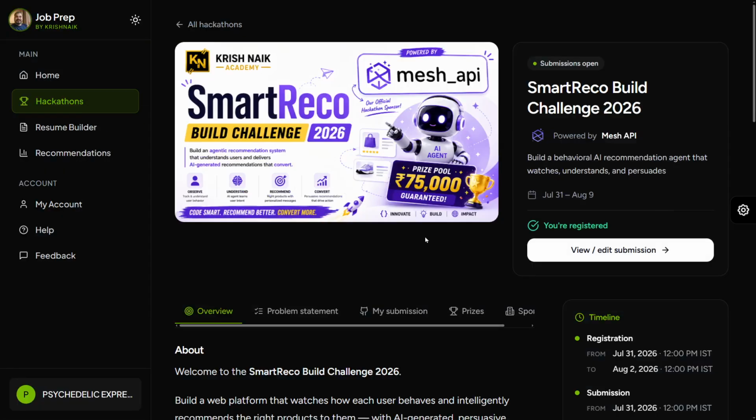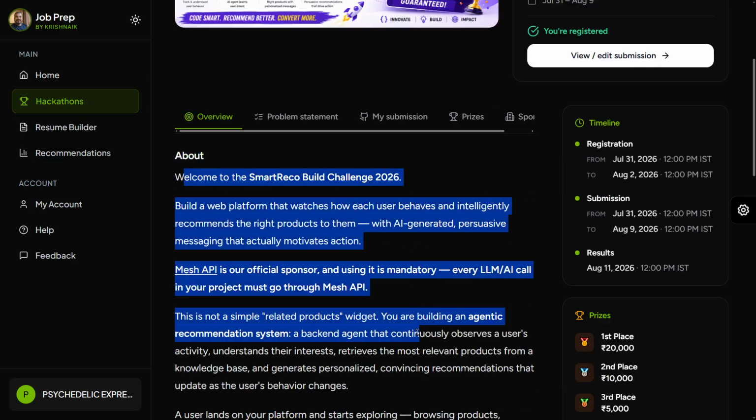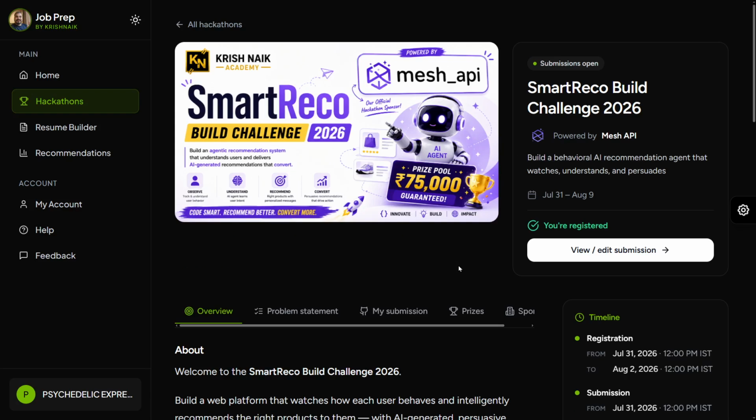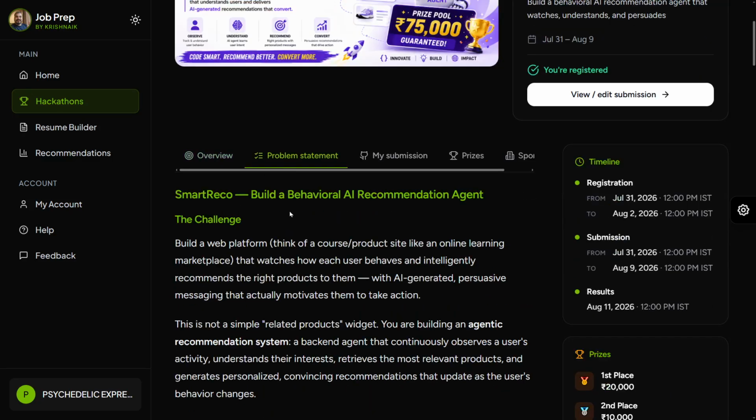If we talk about the hackathon, this is the welcome page where you would read about the hackathon. You can see Mesh API is our sponsor. So the first condition to complete this hackathon is you should use Mesh API. This is the first condition. And secondly, you should also build a product recommendation system. Okay, what is the challenge? What is the problem statement? Build a web platform, okay, that watches how users behave intelligently and recommends the right product to them. All right, this is what you have to make, an agentic recommendation system.